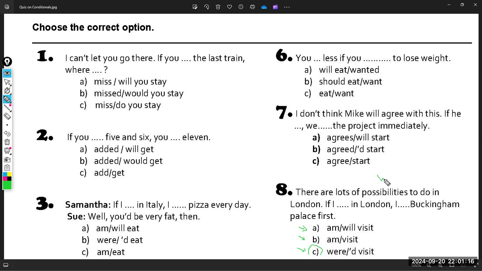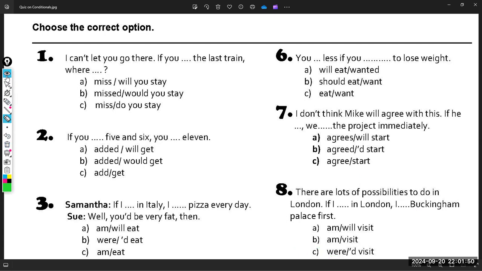So because this is a wish, something that cannot really happen, I have to use the second conditional. So I have to say if I were in London. Absolutely, I'm not in London. I would visit Buckingham Palace first. And I told you guys with all pronouns, you have to use were. Absolutely, because I'm talking about a wish. Okay? Wish.